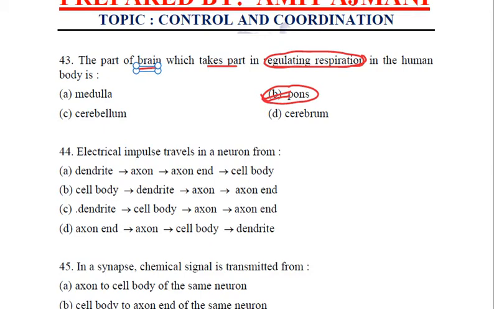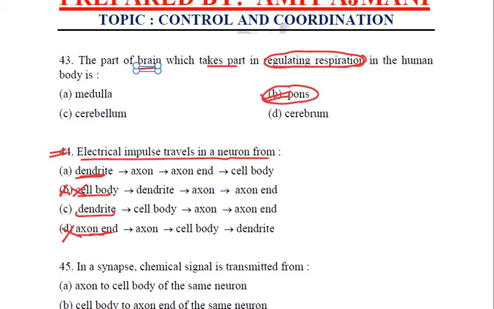Coming to the next, electrical impulse travels a neuron from. Now, this is the question which has been asked many a times. We should know the pathway, right? The information is taken by dendrites. So this is a possibility. It is not taken directly by cell body, not directly taken from axon end. So these two we can start off directly. Dendrite is the part which receives the information in the form of electrical impulses.